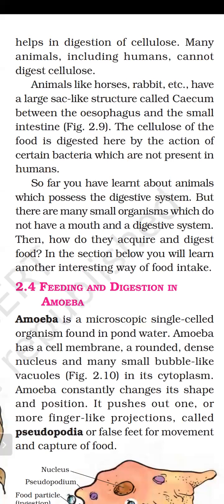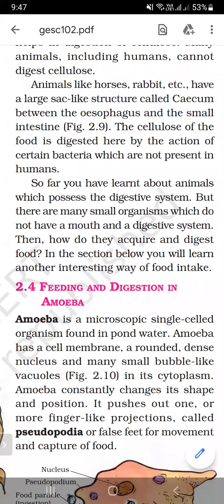So where does the digestion of cellulose take place? Inside the cecum. And what is the cecum? It is a sac-like, bag-like structure present in between the esophagus and small intestine. The cellulose will be digested there, because inside the cecum there is bacteria which play an important role in digestion of cellulose. So with the help of that bacteria, grass-eating animals can digest cellulose. But we humans do not have such bacteria, and that is why we cannot digest cellulose.